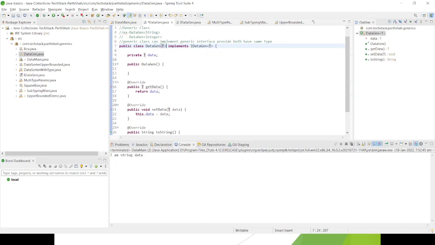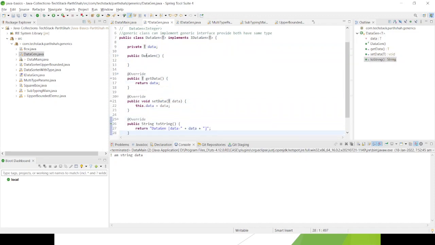For now you can ignore this implements IDataGen. The DataGen class has one property of type T. If I specify DataGen of String, it will be replaced with String. If I specify DataGen of Integer, it will be replaced with Integer. There is a getter and setter for this property, and there is a toString method.